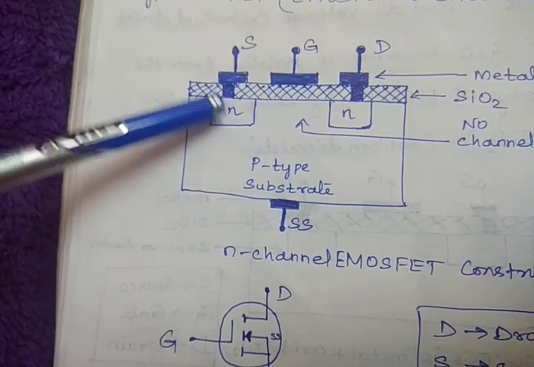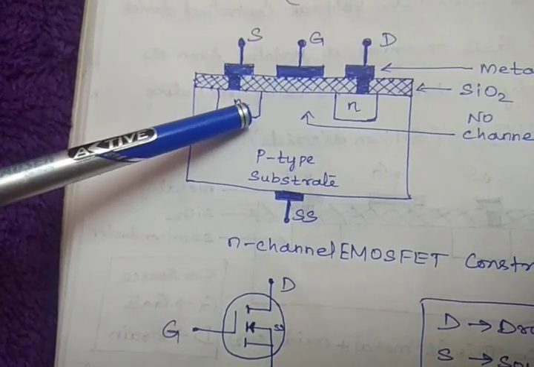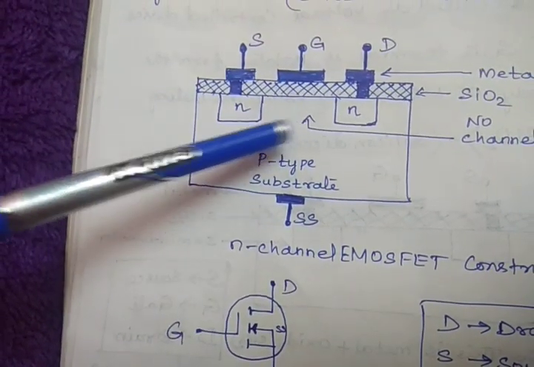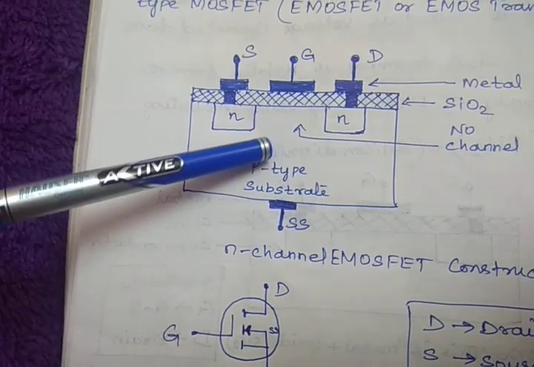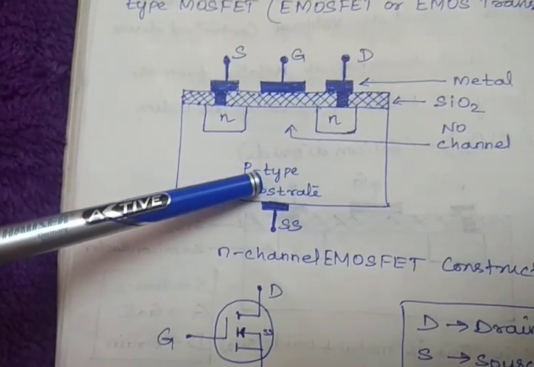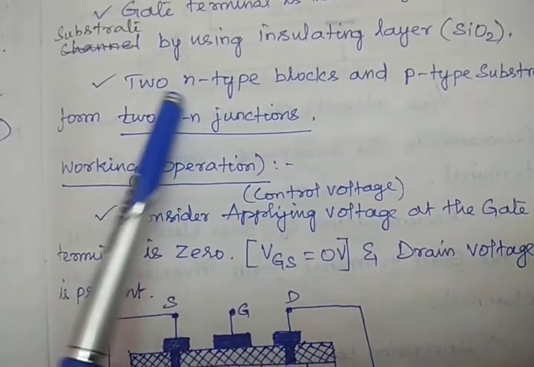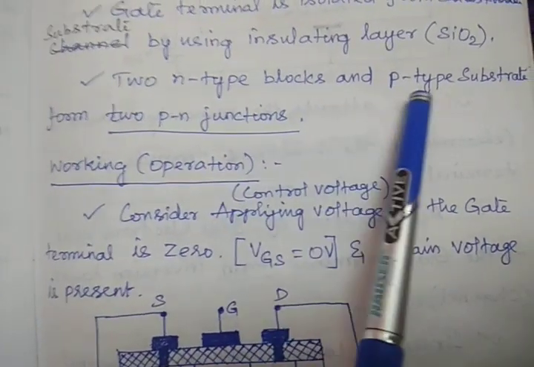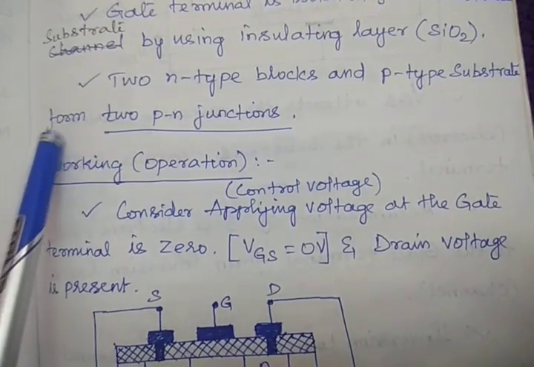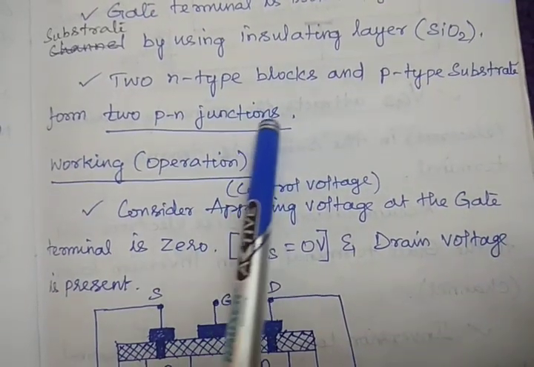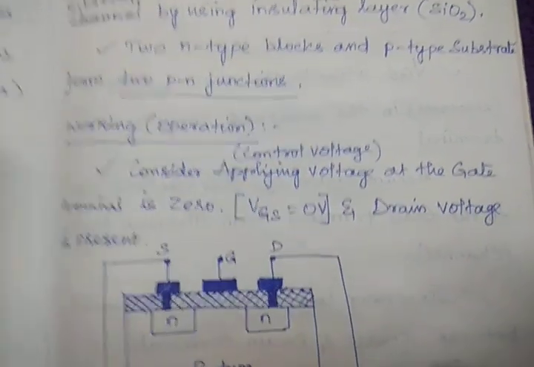One is PN, this is one junction, and another one is PN, this is the other junction. So there are two junctions formed. That's why it is given: two N-type blocks and one P-type substrate form two PN junctions, right? So we'll see the working